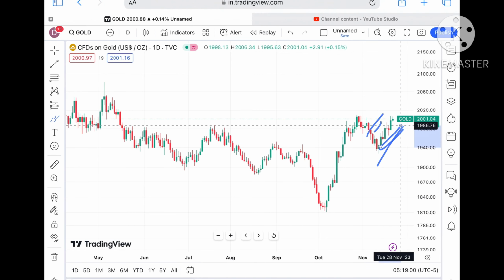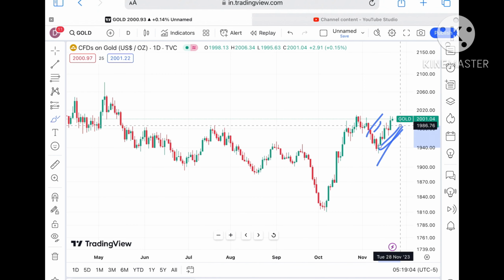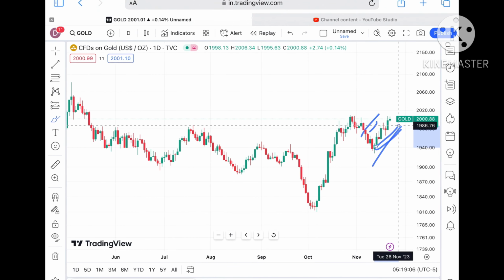Okay, suppose if it is an uptrend, the probability of an uptrend is on a higher side rather than if you are thinking it will go down. Okay, so always try to follow the trend.